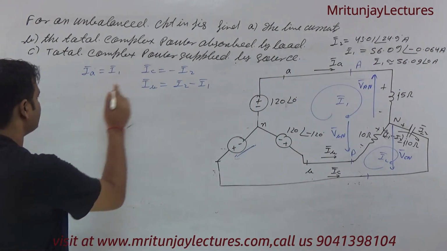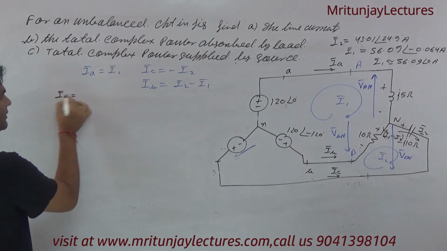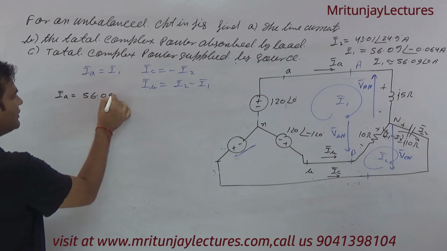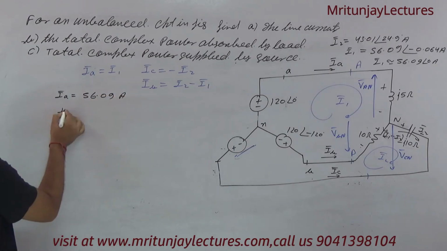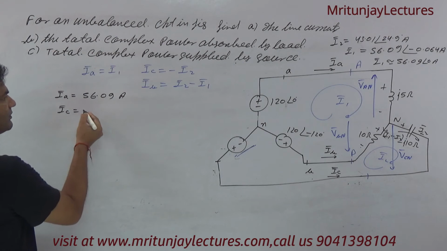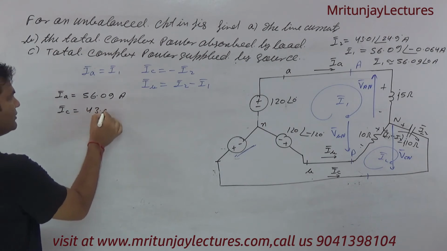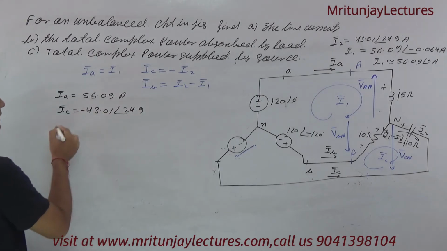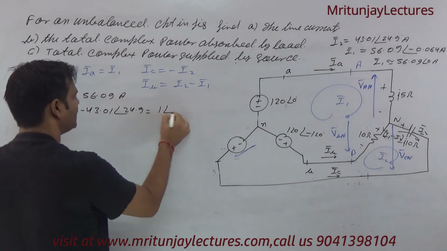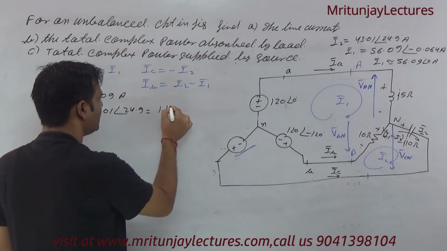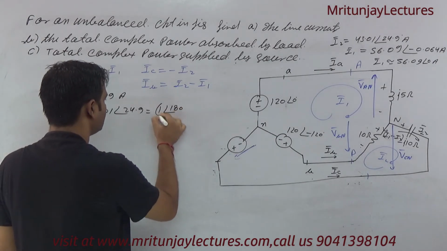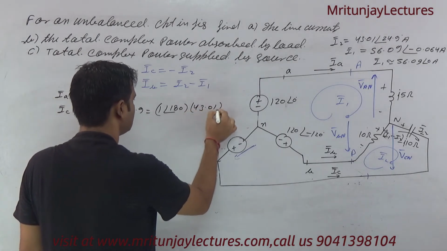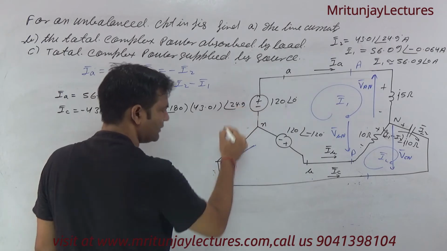Okay, so what about IA? So finally IA is 56.09 ampere. And what about IC? IC is minus of 43.01 at the angle 24.9. Okay, and this one is also written as 1 at the angle 180 and 43.01 at the angle 24.9.